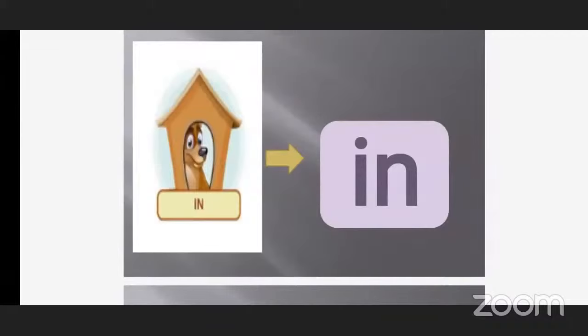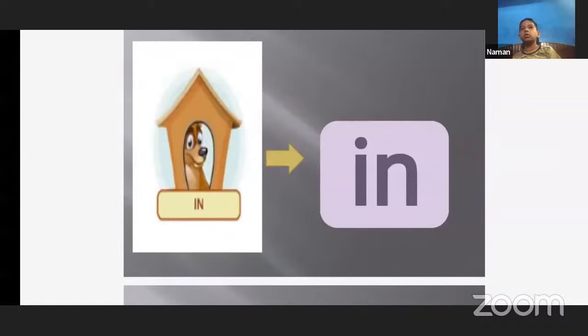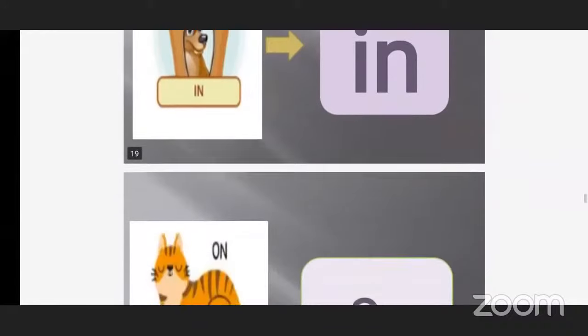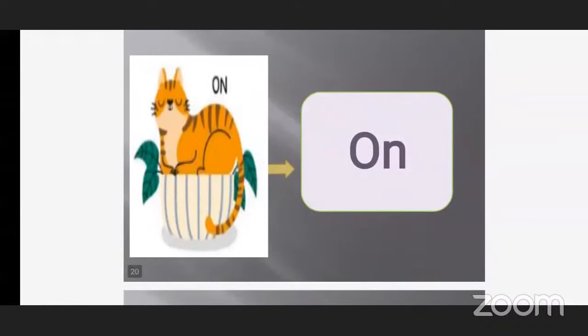So, what is the English word for this? That is in. Okay. So, is it clear to you all? Yes, teacher. Okay. So, our next preposition word is on.